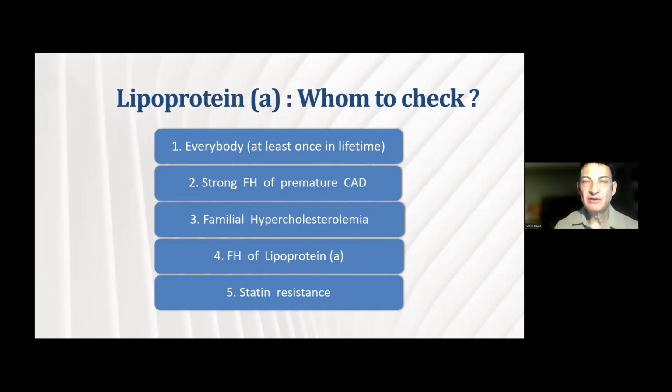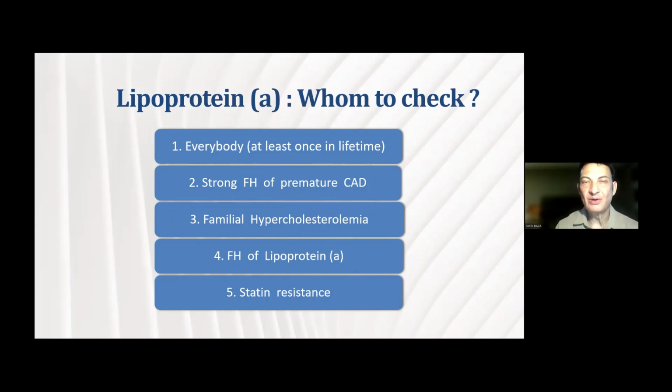If there is a strong family history of premature cardiovascular disease, then please check the lipoprotein A. Familial hypercholesterolemia, where we see very high levels of LDL, and we may advocate lifestyle change. It does nothing to reduce the LDL level. We may start statin therapy. We may go to the highest dose, and the LDL level may not come down to your expectation and as per your desire. So if you encounter this group of patients, then please check lipoprotein A.